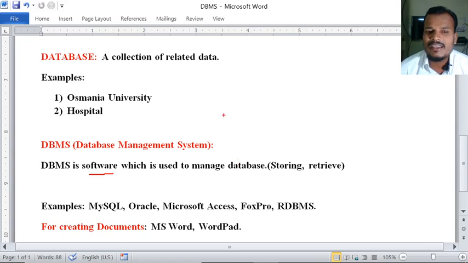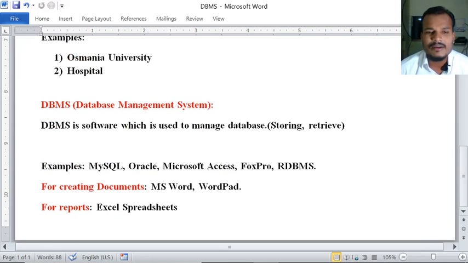See here, DBMS is software which is used to manage the database. Suppose a company is there, and 10,000 employees are there, for example. All the related data of that company we have to manage properly. For that we need a database. So these are all the database software here: MySQL, Oracle, Microsoft Access. These softwares are used to manage the database, that means for storing the data, for retrieving the data, for updating the data.